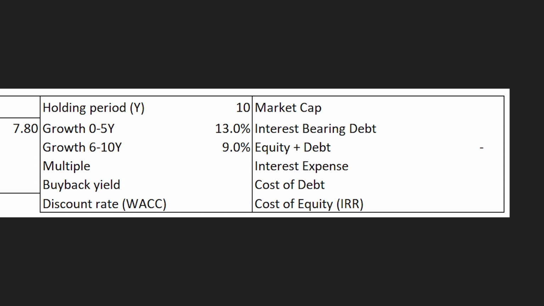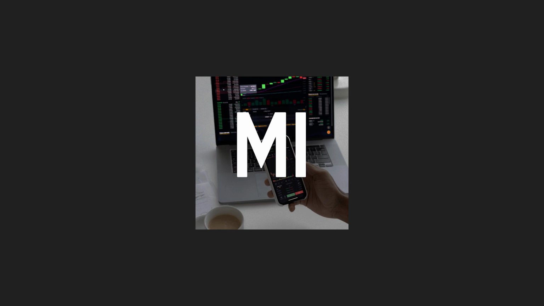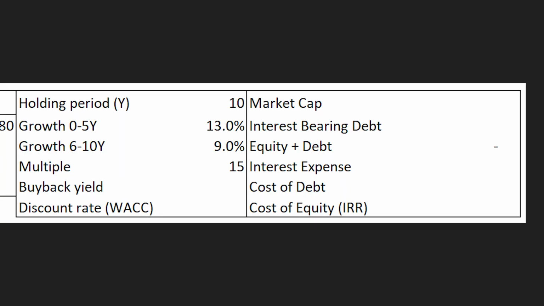Next, we have to assume Tencent's price to free cash flow multiple at the end of our holding period, so basically in 10 years. Because the price to free cash flow multiple, like basically all valuation multiples, is derived from the future expected growth rates of the business, I assumed a price to free cash flow multiple for Tencent at the end of the holding period of 15, because I still expect it to grow at 9%.